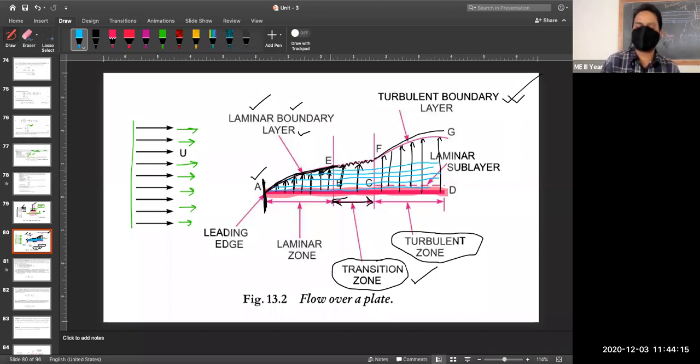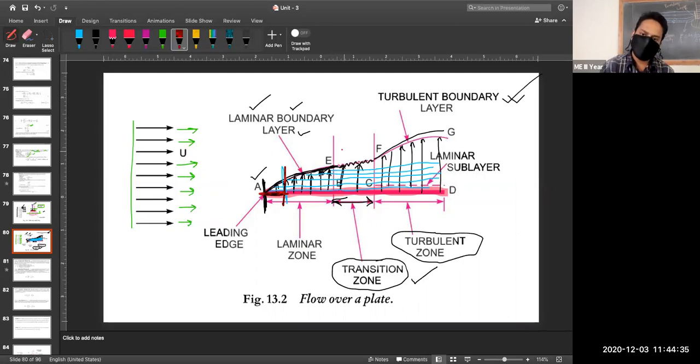Initially, at this location, we have only this much of solid surface, so we have friction for only this much area.